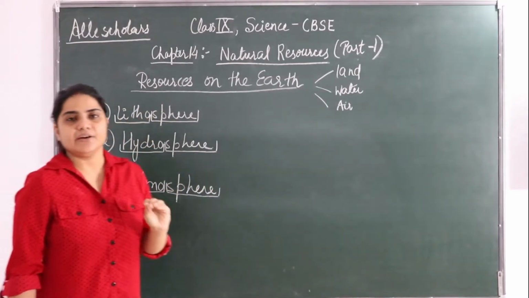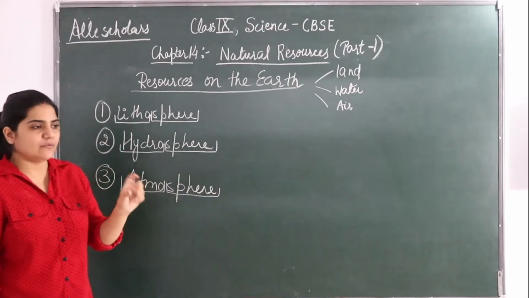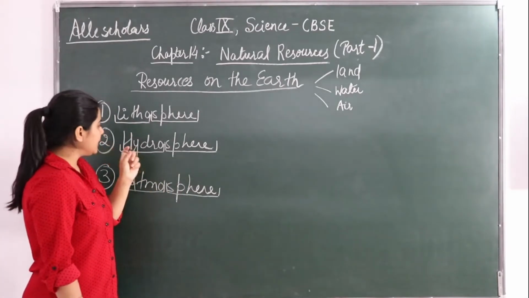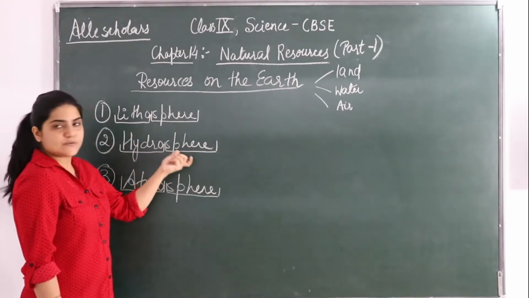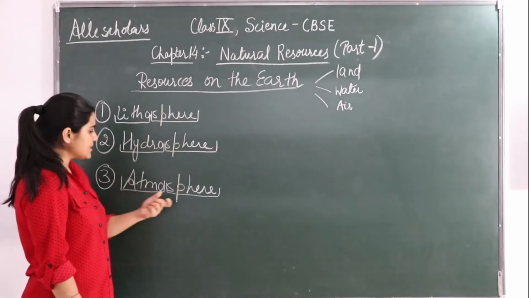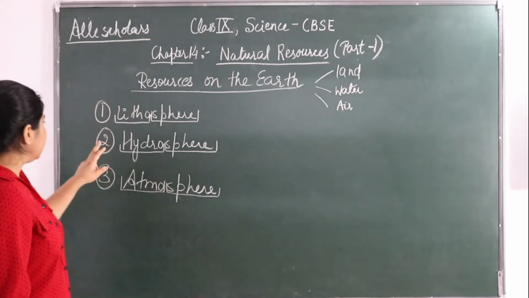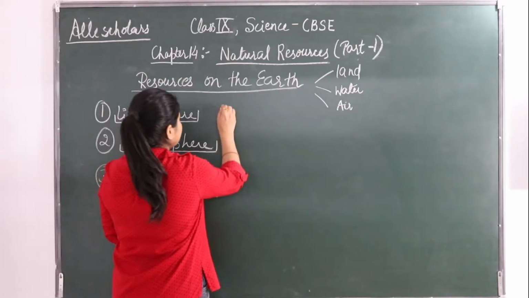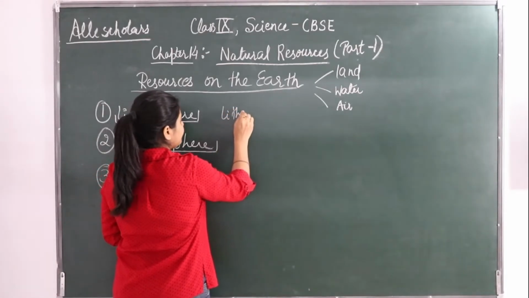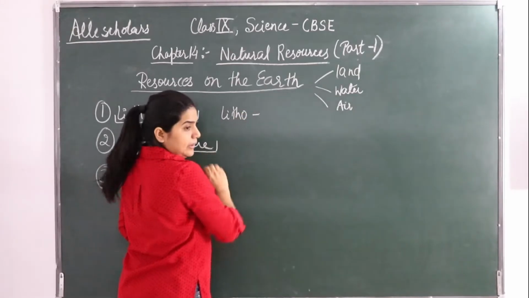These are Greek words. Litho is a Greek word, sphere is a Greek word, hydro is a Greek word, atmo is a Greek word.